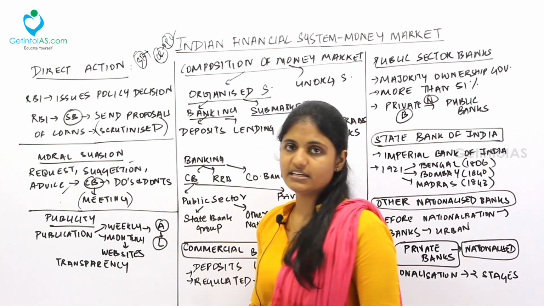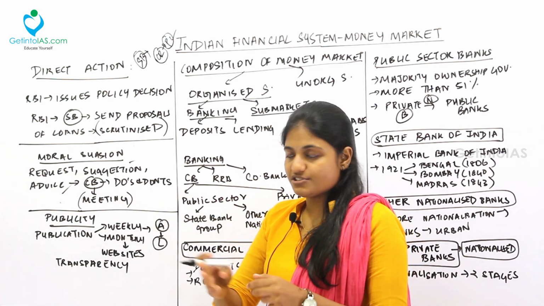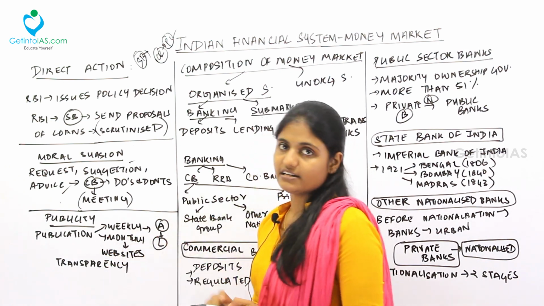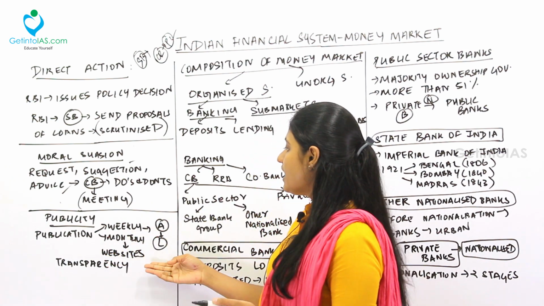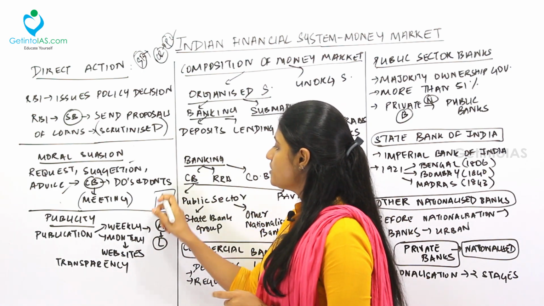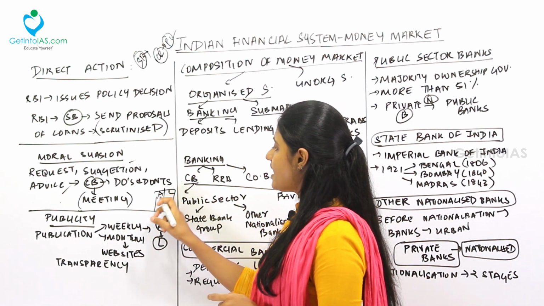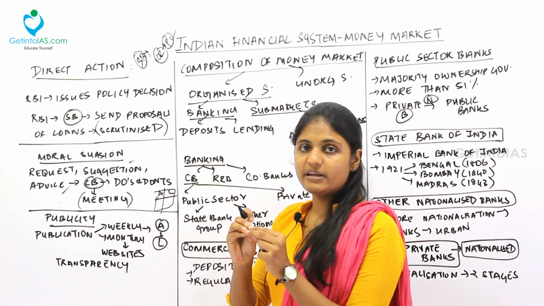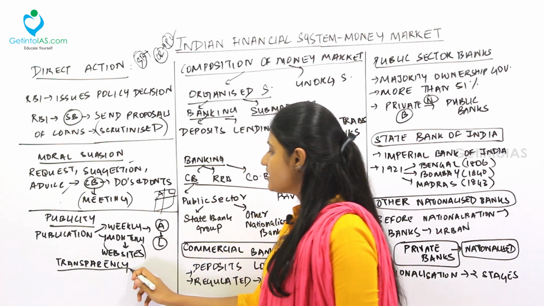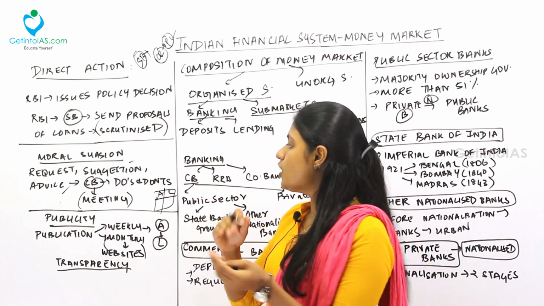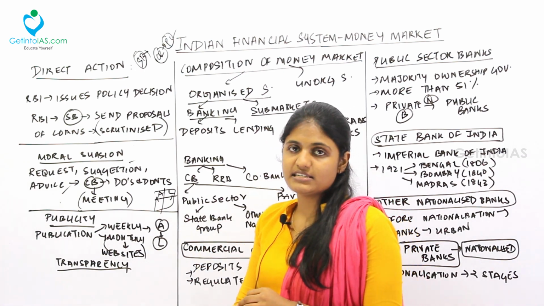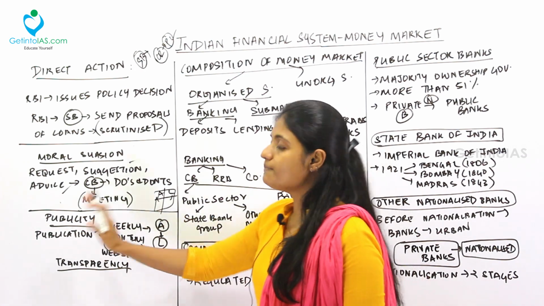Next, moving to publicity. Publicity means a publication, done weekly or monthly on a website or any portal, regarding the assets and liabilities. I already told you all about the balance sheet of a bank. The balance sheet contains the assets and the liabilities, so all this will be publicly given to the people through the websites. By this you can bring in transparency. Transparency in the sense of how much assets are there with the bank, how much liabilities, and how many non-performing assets. All this is calculated by using publicity.